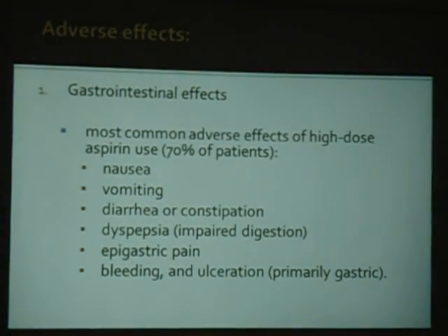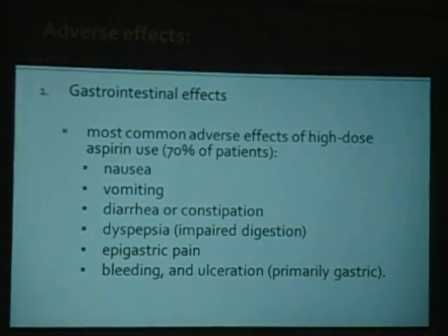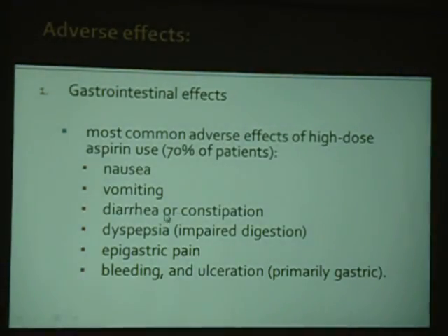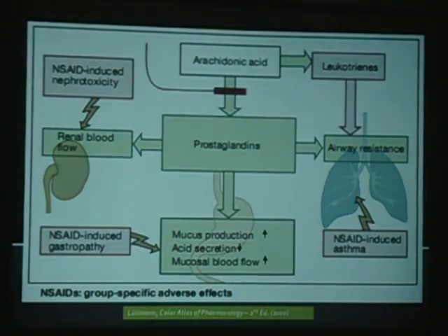What adverse effects can we expect here? Yes, when we start with the NSAIDs, GI side effects are common. Okay, except for COX-2 inhibitors, all the other NSAIDs can cause GI side effects due to PGI2 inhibition. The most common adverse effects with high-dose aspirin are nausea, vomiting, okay, dyspepsia. Diarrhea and constipation are rarer. Okay, epigastric pain is very common. Bleeding, ulceration, all these are common GI side effects associated with aspirin or other NSAIDs.